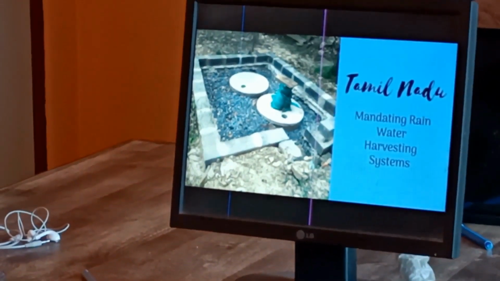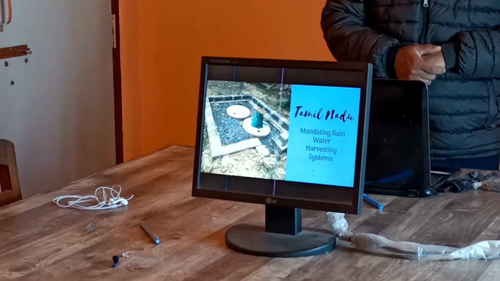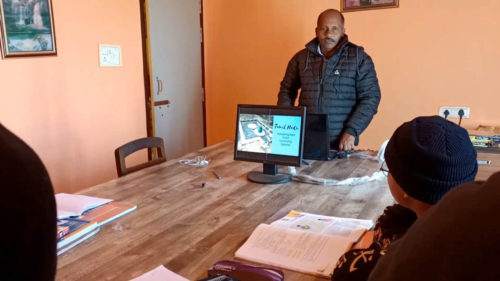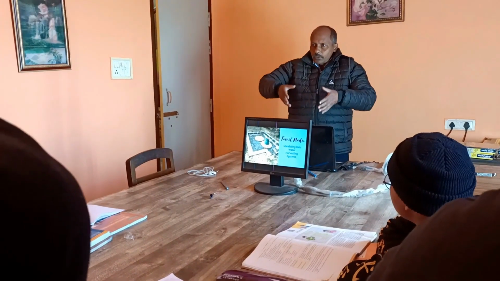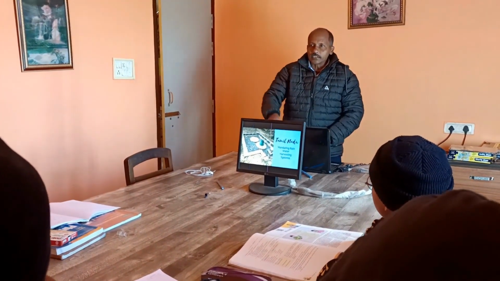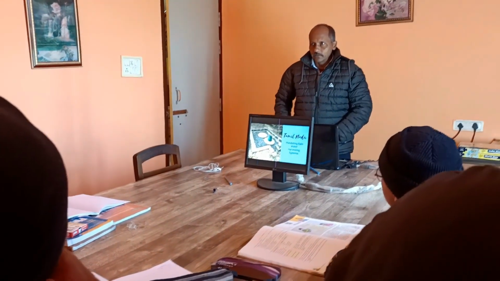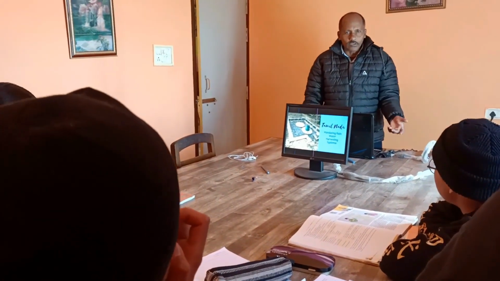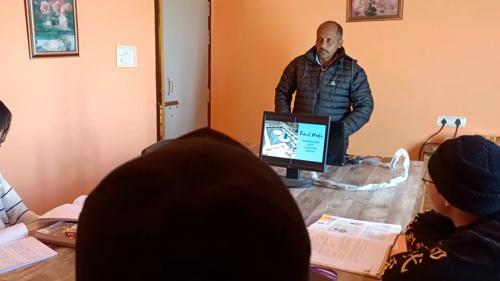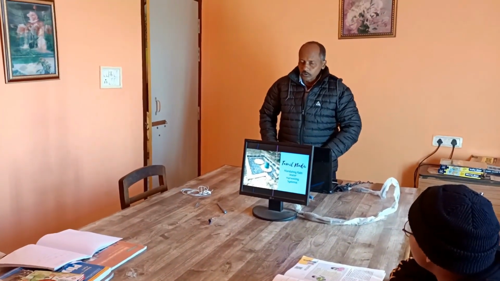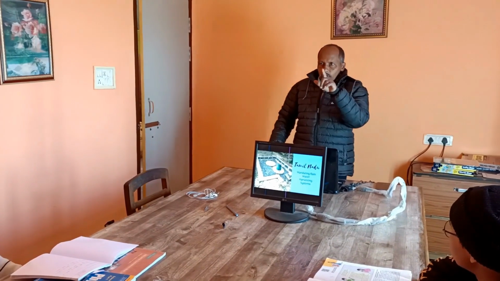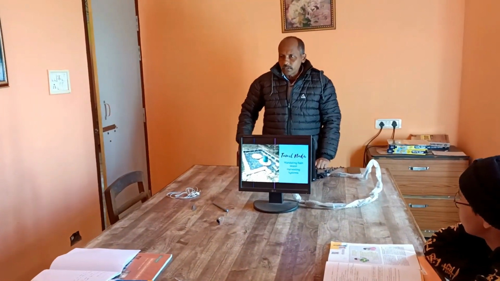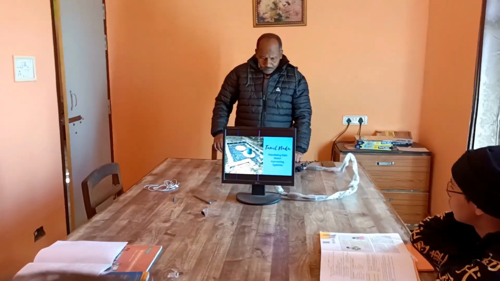Now, Tamil Nadu government made it mandatory for every house to have one pit like this, so that all the rainwater is collected and put inside, so that it charges the groundwater which is under the ground, which you can't see. If groundwater is not there, our wells will not get water. So remember, Tamil Nadu is the only state which has made it compulsory to do this rainwater harvesting. Every house is supposed to do it.